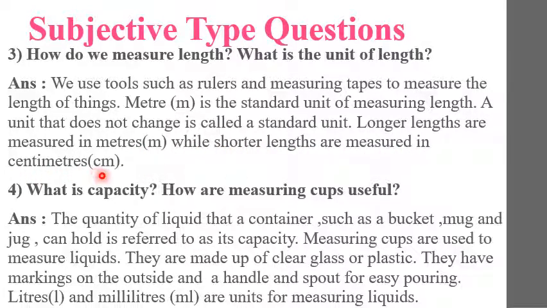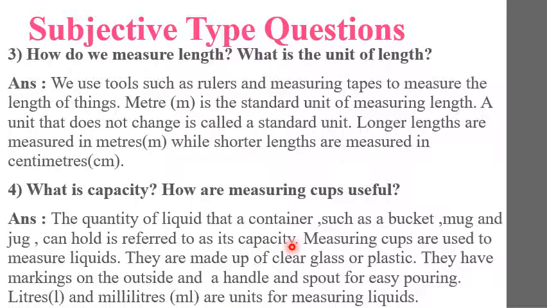Next question, what is capacity? How are measuring cups useful? Answer, the quantity of a liquid that a container such as a bucket, mug or jug can hold is referred to as its capacity.